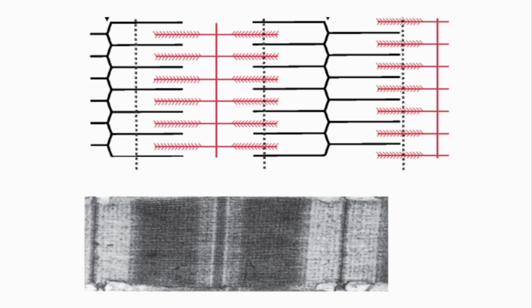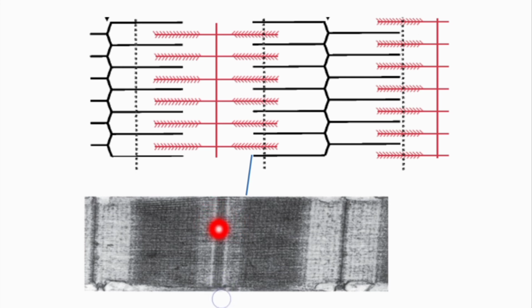Now, this dark band contains certain other portions also, which we will see in this figure. So, from here to here, again I am repeating, this is the A band or dark band. Now, what is this in the center of this dark band?